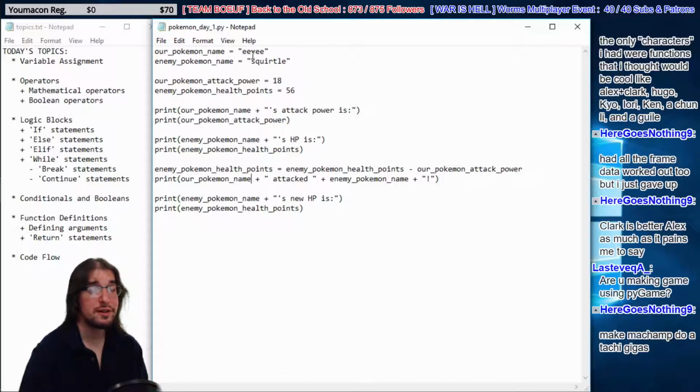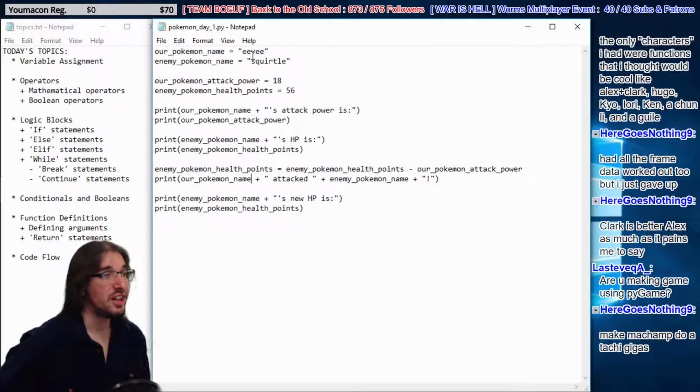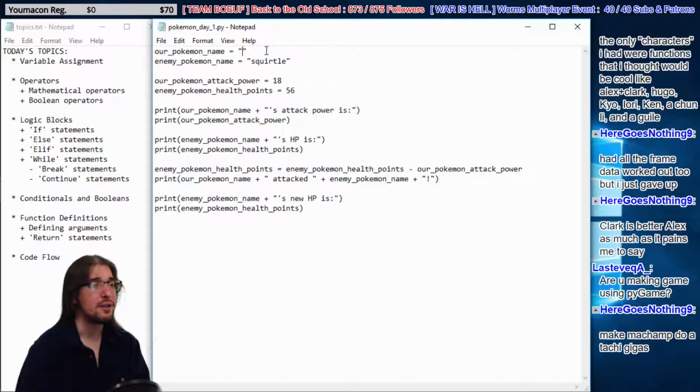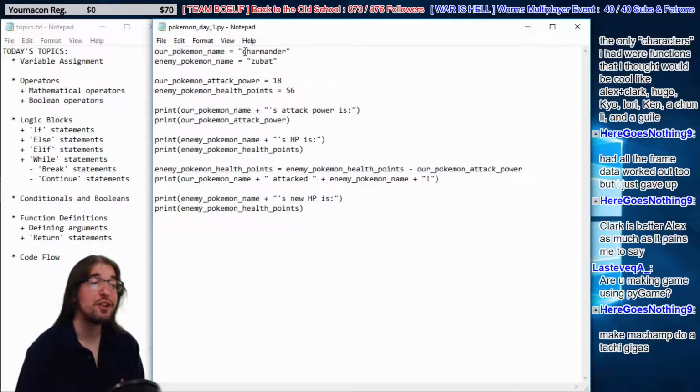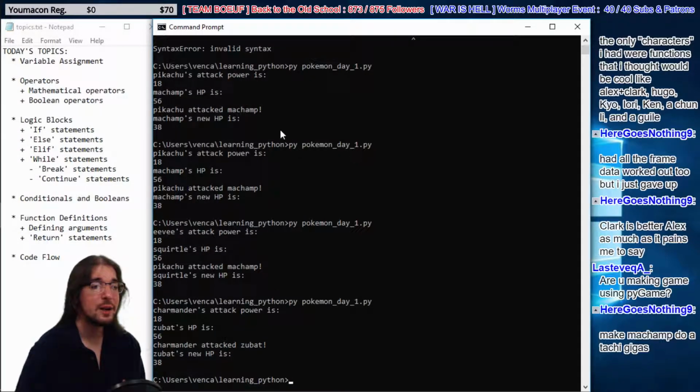So we could use that value in a ton of places in the code and have it change with just one simple change. Who's a Pokemon? Charmander versus Zubat. We can easily change their names, and now every line of code that refers to their names is also effectively changed. That's really, really cool. So now we have Charmander fighting Zubat, because all we did is change that variable.